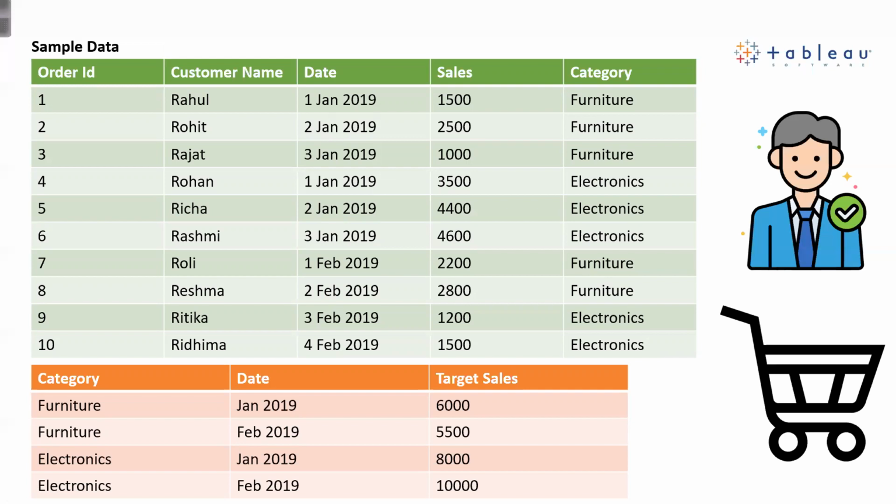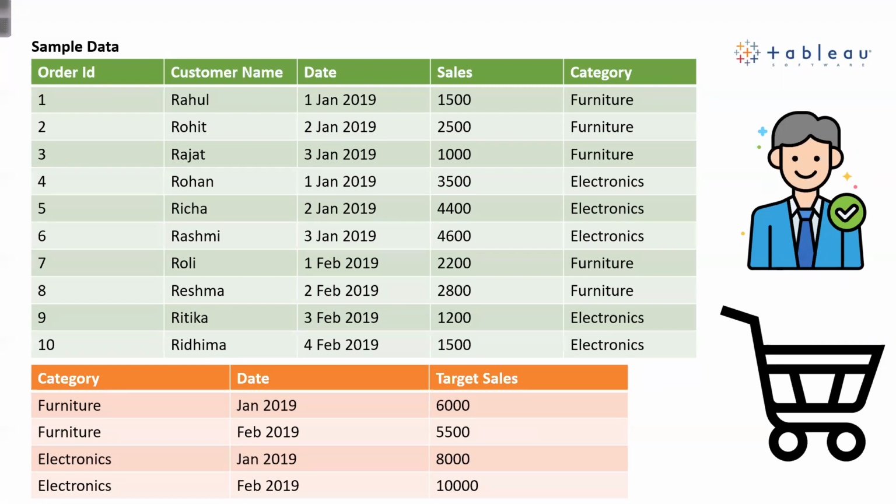If you see here, order ID 1 on 1st January 2019, the sales was 1500 for the furniture category. This product is purchased by Rahul. Order ID 2, 2nd of January, the total sales amount is 2500. The category is furniture and it was purchased by Rohit. And order ID 3, which is purchased by Rajat on 3rd of January 2019 with the sales of $1000, and the category is furniture.